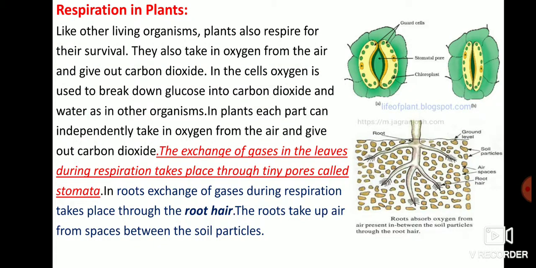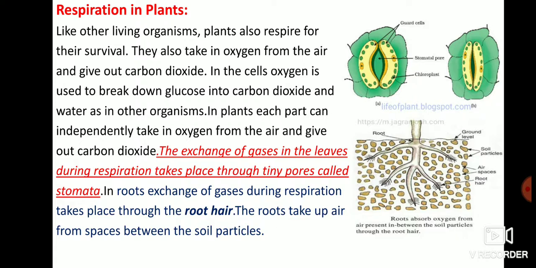Now respiration in plants. Like other living organisms, plants also respire for their survival. Plants also take in oxygen from the air and give out carbon dioxide during respiration.